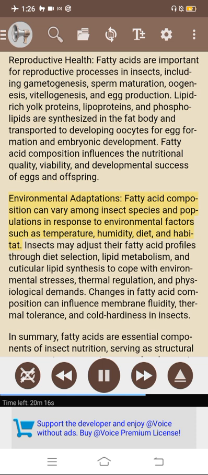Environmental adaptations. Fatty acid composition can vary among insect species and populations in response to environmental factors such as temperature, humidity, diet, and habitat. Insects may adjust their fatty acid profiles through diet selection, lipid metabolism, and cuticular lipid synthesis to cope with environmental stresses, thermal regulation, and physiological demands. Changes in fatty acid composition can influence membrane fluidity, thermal tolerance, and cold hardiness in insects.